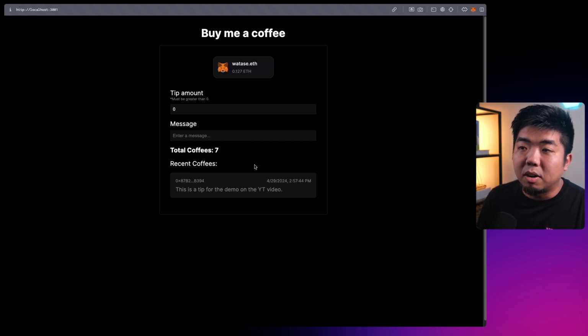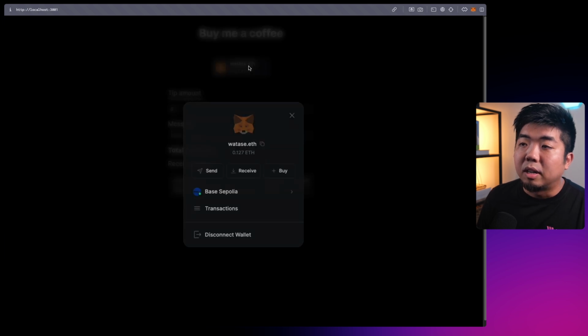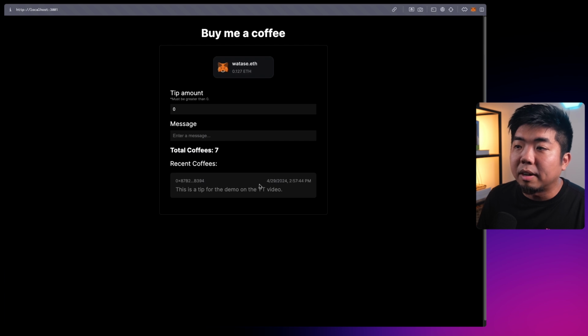And then the most recent coffee here was from my wallet address here, ending in B394. Which is my wallet address here, just showing my ENS name though here. It has the date and time in which I sent this over, and it has my message here. So I can do the same thing. I can say, hey, I'm going to send